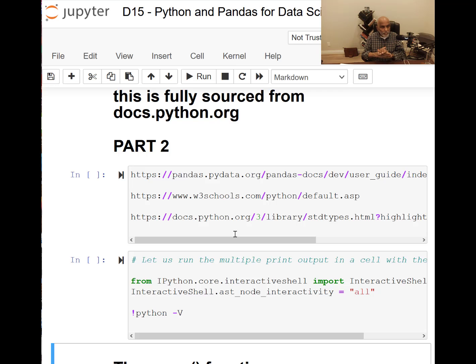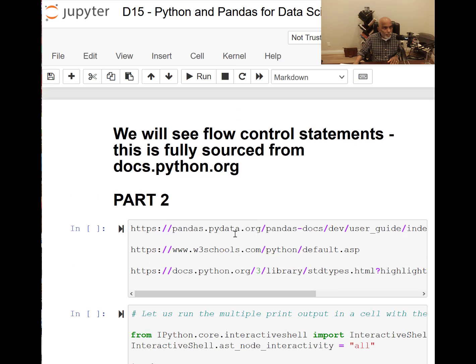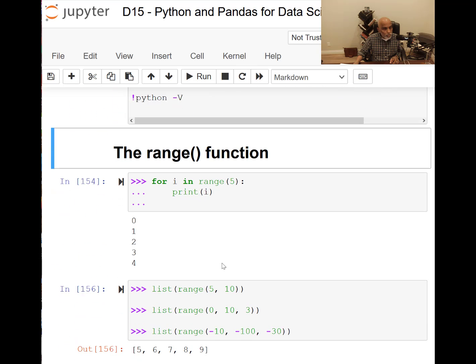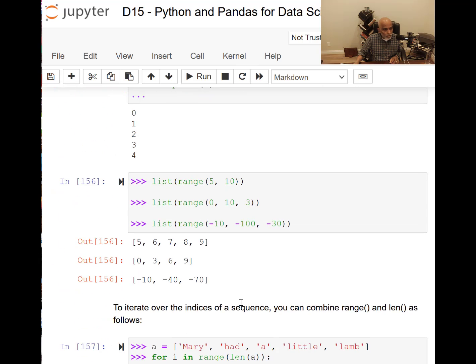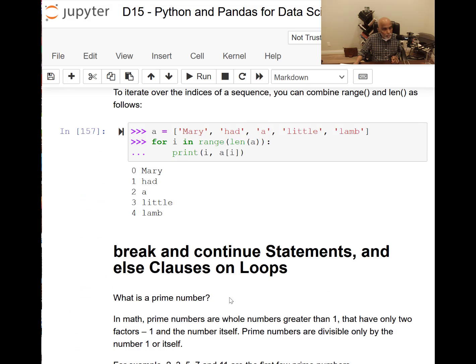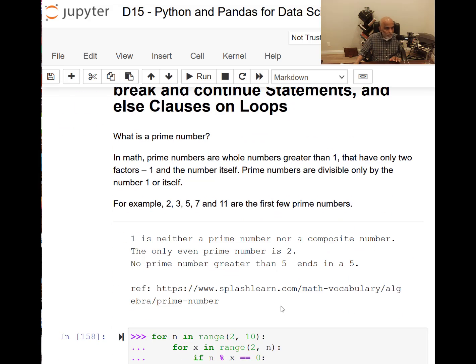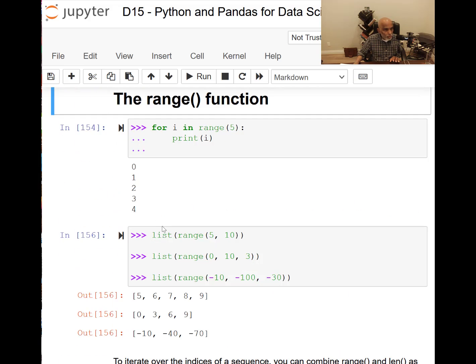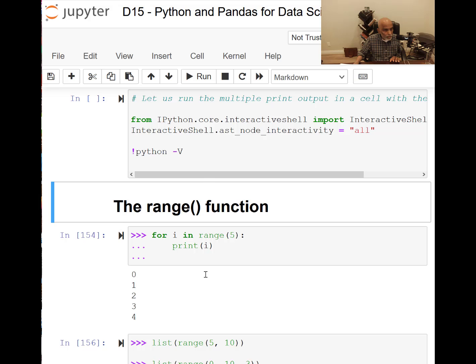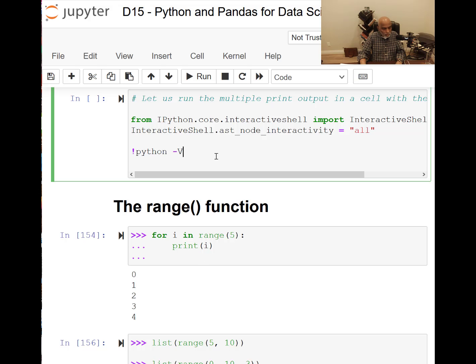Welcome again. In part 2 of the flow control statements, I'm going to introduce the range function, as well as break and continue statements and else clauses on loops. Okay, so let's just do quickly this execution, the standard execution.